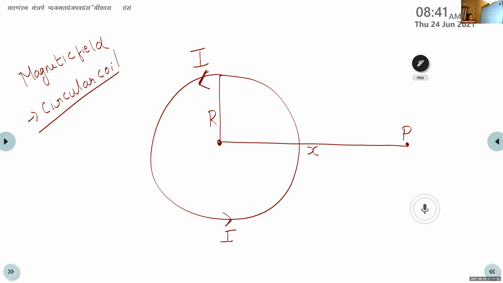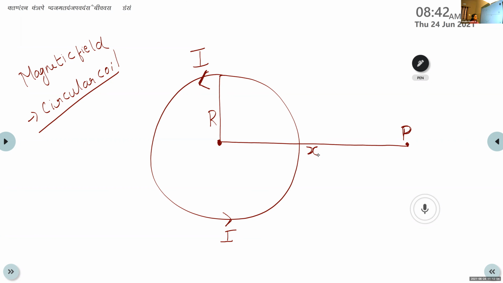So once again, I will repeat. Here we consider a circular coil of radius r. Let I be the current that flows through this circular coil. Whenever the current I flows through the circular coil, it develops a magnetic field. We consider a point P in this magnetic field, and x is the distance between the point P and the center of the circular coil. Is it clear?